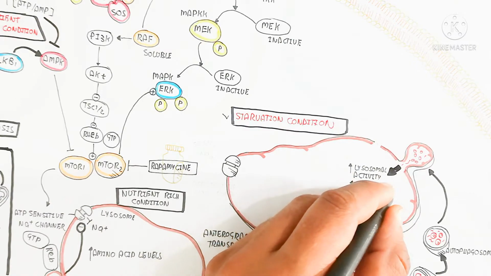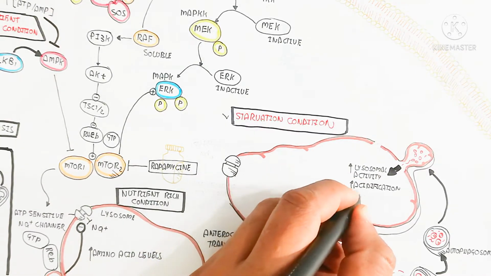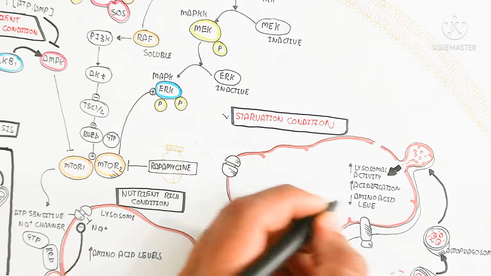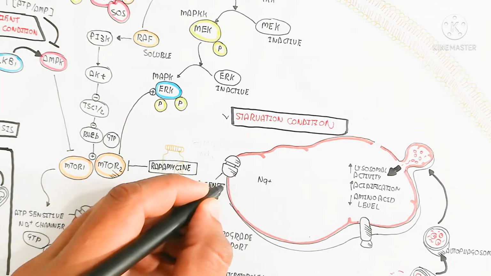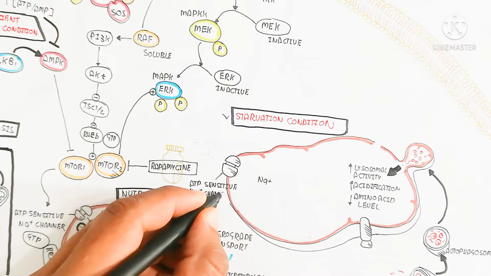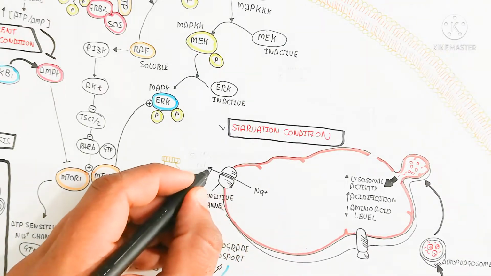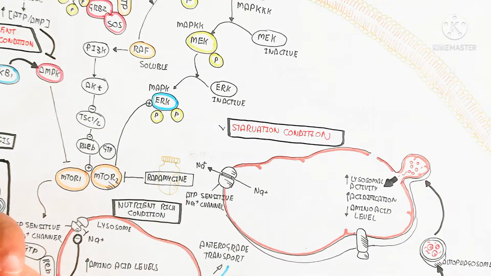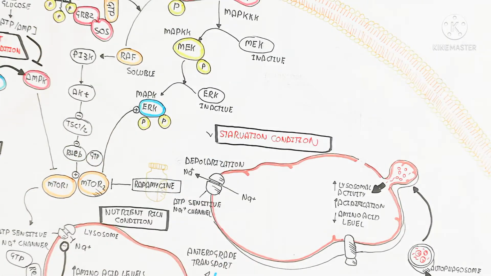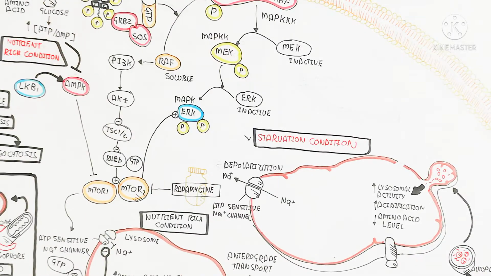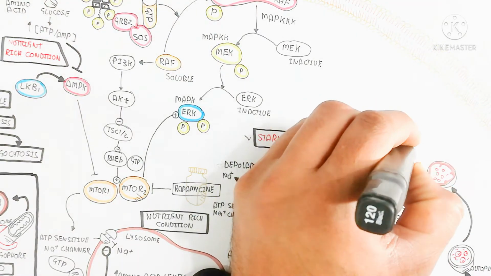In this way the activity of the lysosome, because the proliferation of lysosomes will be more, and acidification will be increased, and the amino acid level will be decreased, and acid proton will be increased, so the efflux of the sodium will be increased, and depolarization will be increased, and in this way the ATP sensitive sodium channel will be enhanced.